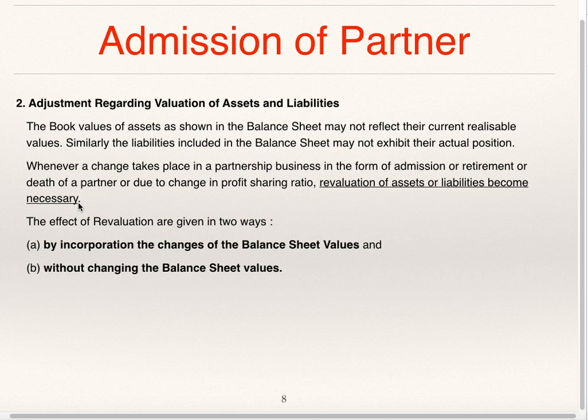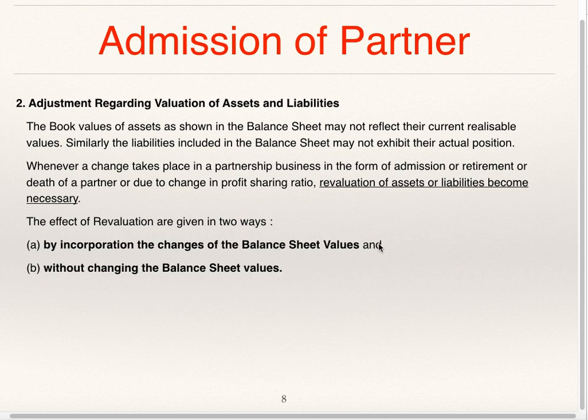So, as per this second adjustment, it is necessary to revalue assets and liabilities at the time of admission of a partner. The effect of revaluation is given in two ways. First is by incorporating the changes in the balance sheet values, and second is without changing the balance sheet values.